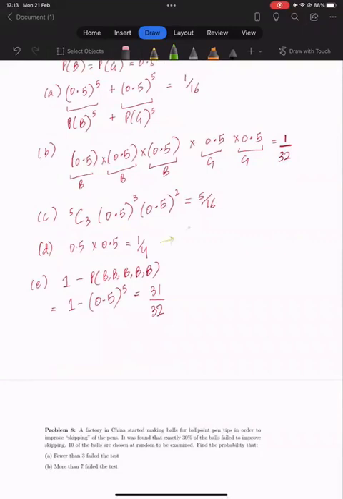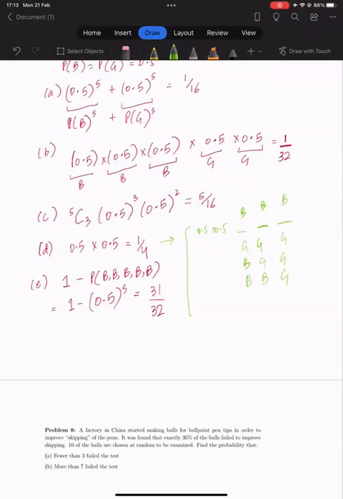So it can be 0.5 into 0.5 that the eldest two are girls, and then the other three can be boy, boy, and boy, or it can be girl, girl, girl, or boy, girl, girl, or boy, boy, and girl. And then we can rearrange.